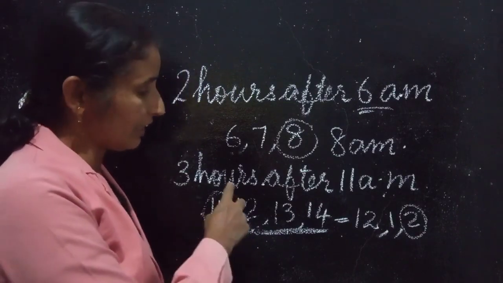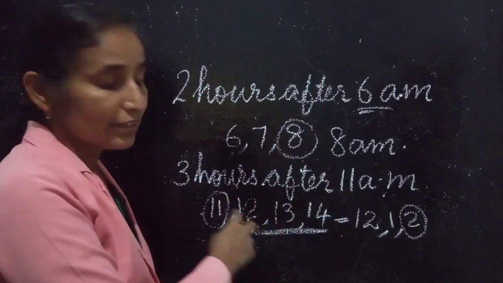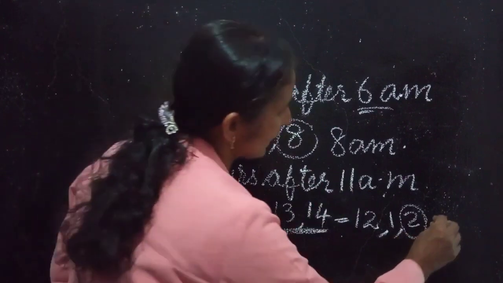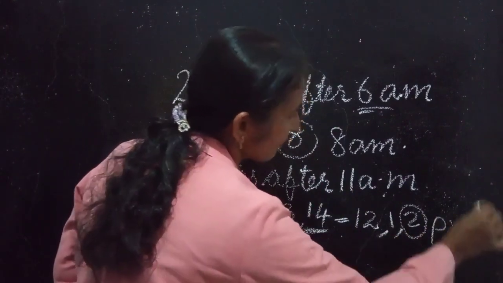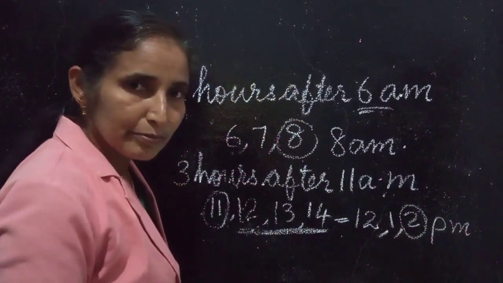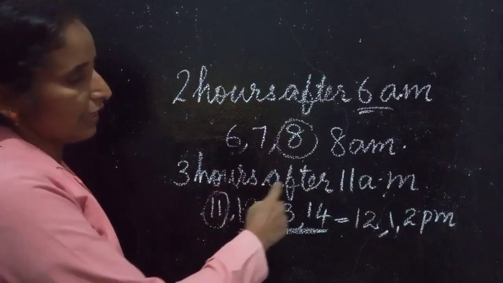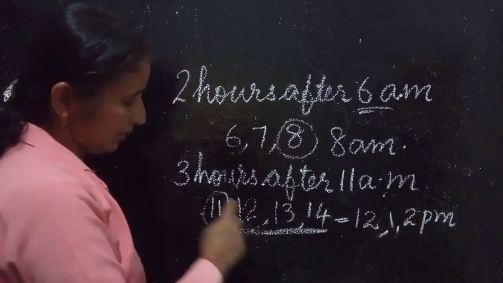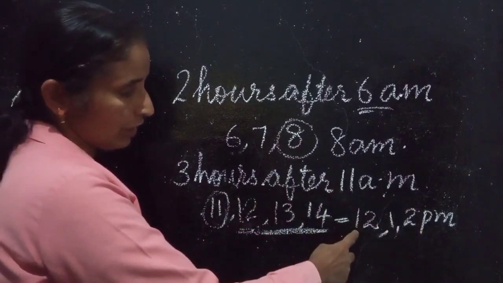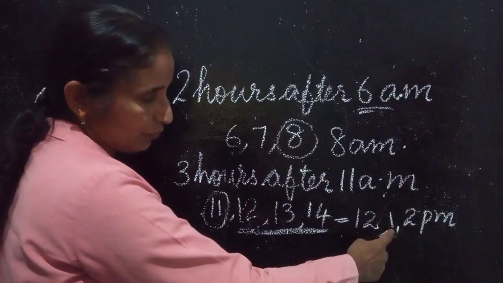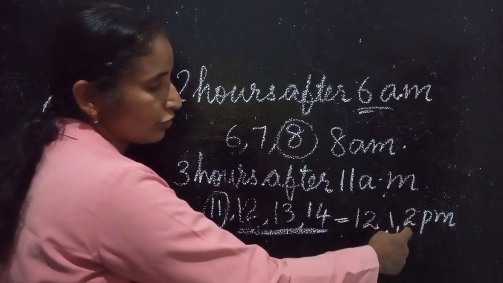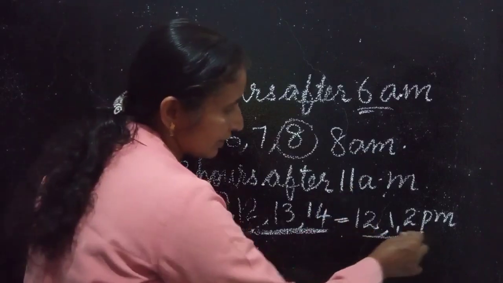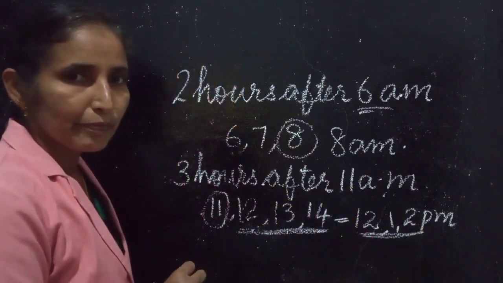So 3 hours after 11 AM is 2 PM. Okay? 11, after 12; 12 after, time is 1; 1 after 2. So 3 hours after 11 AM is 2 PM.